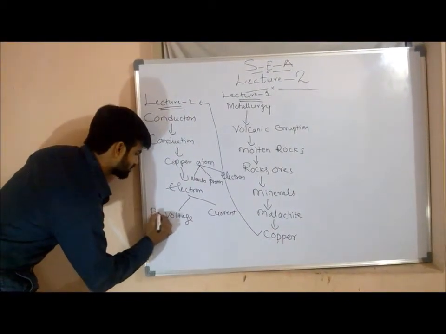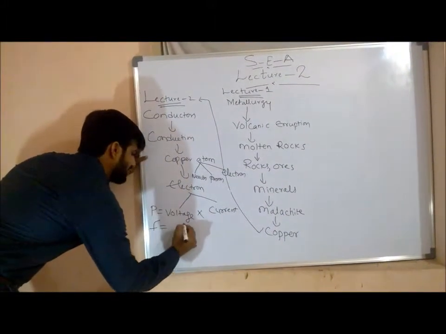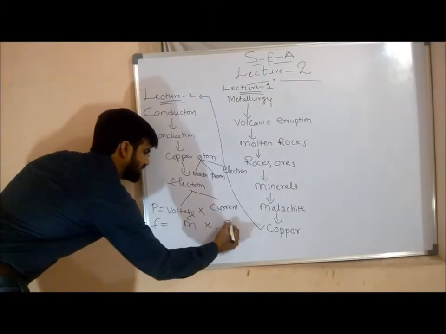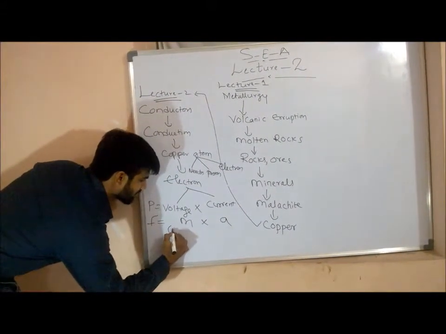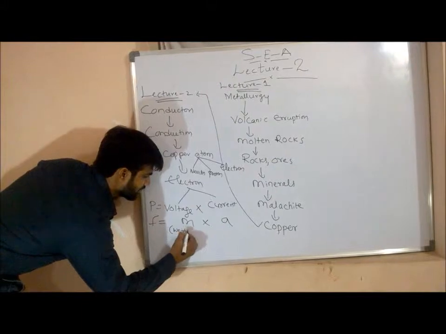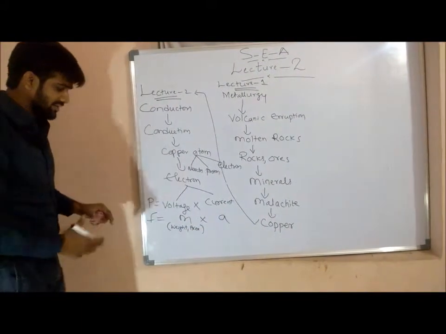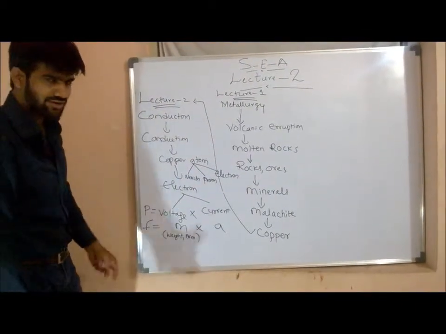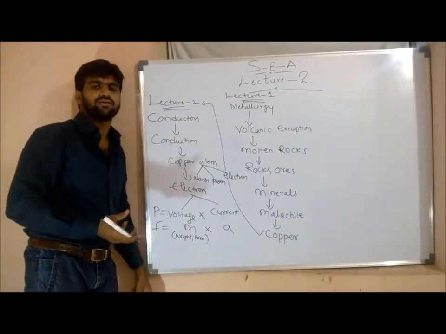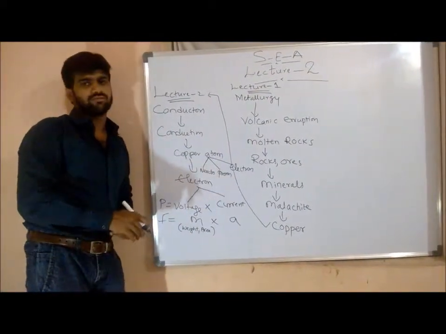Power P equals the product of voltage and current. Or you can say, I gave you the best example, force equals mass into acceleration. I told you about that. What is mass? Mass is weight, a combination of weight and area. I told you all these things. With this we got voltage, we got current, we have studied series circuits, parallel circuits, and I told you some basic fundamentals of electromagnetic induction. This is what we have discussed.